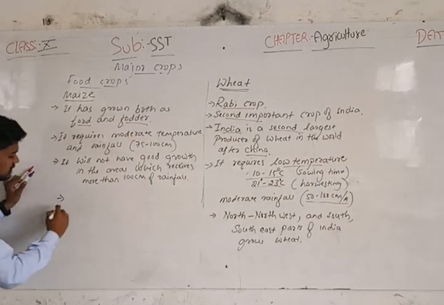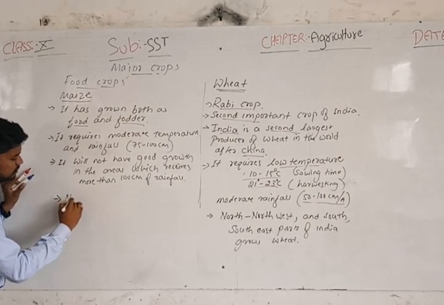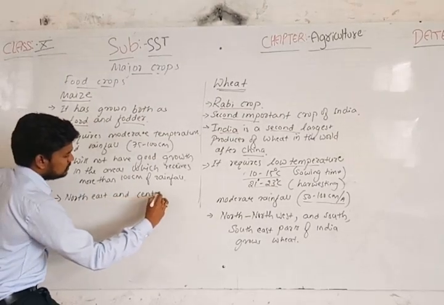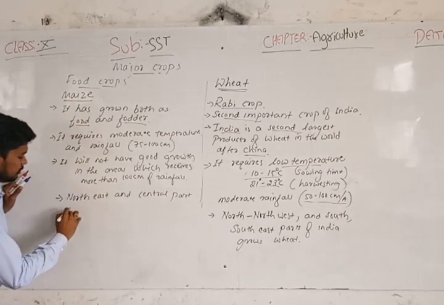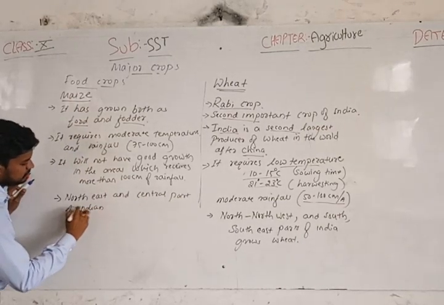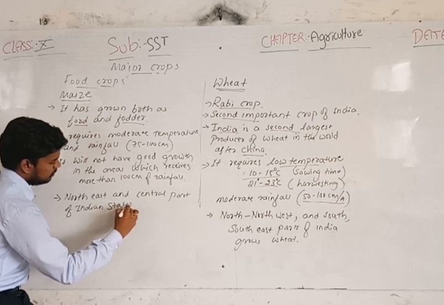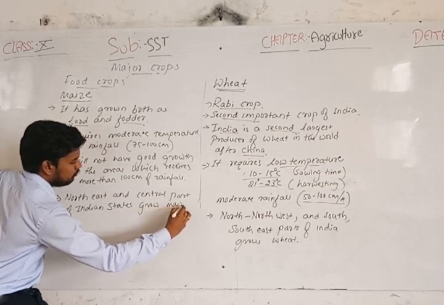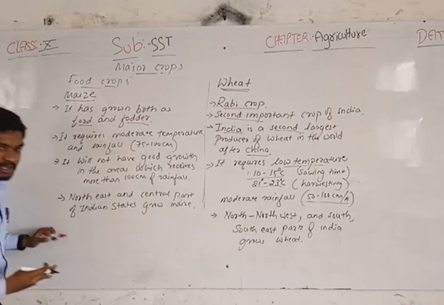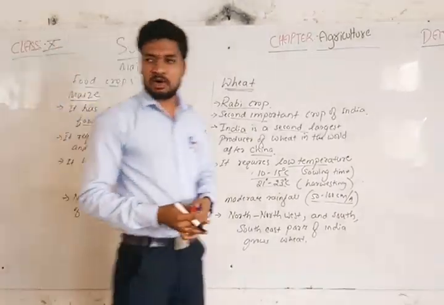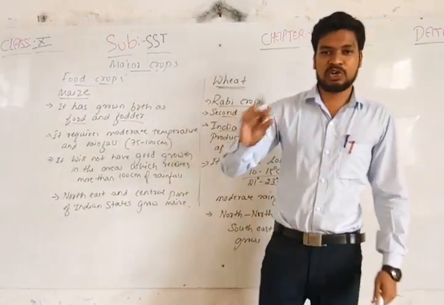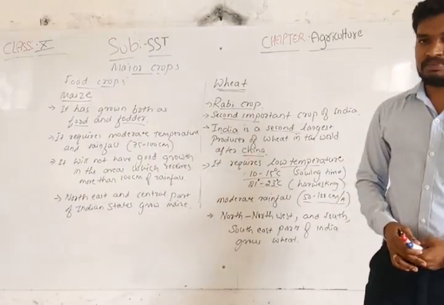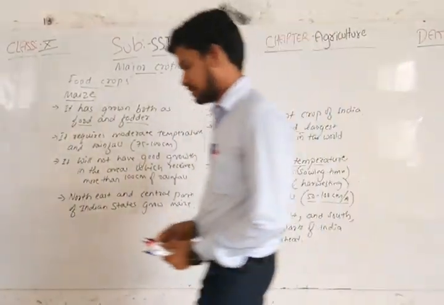It's mainly grown in the central part of India, and the north, east and central Indian states. Tamil Nadu also grows maize on most of its land.